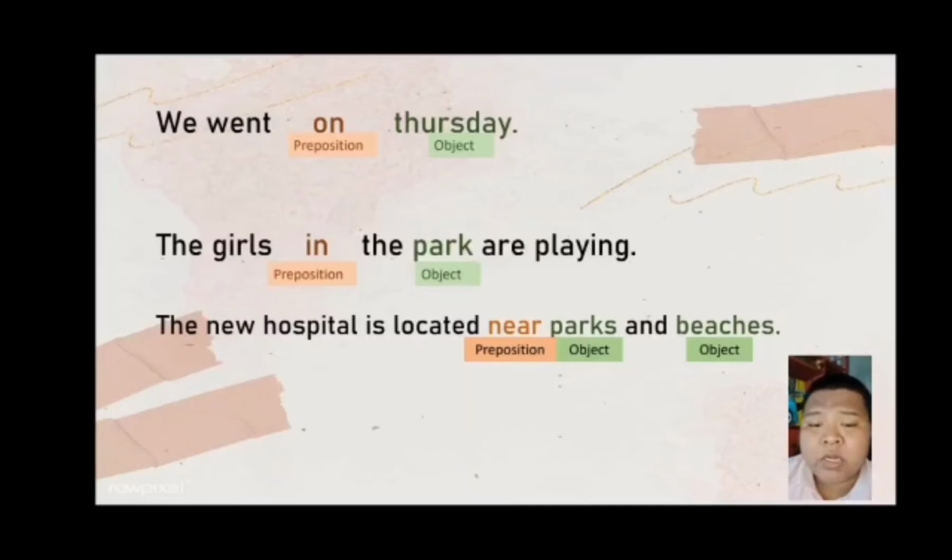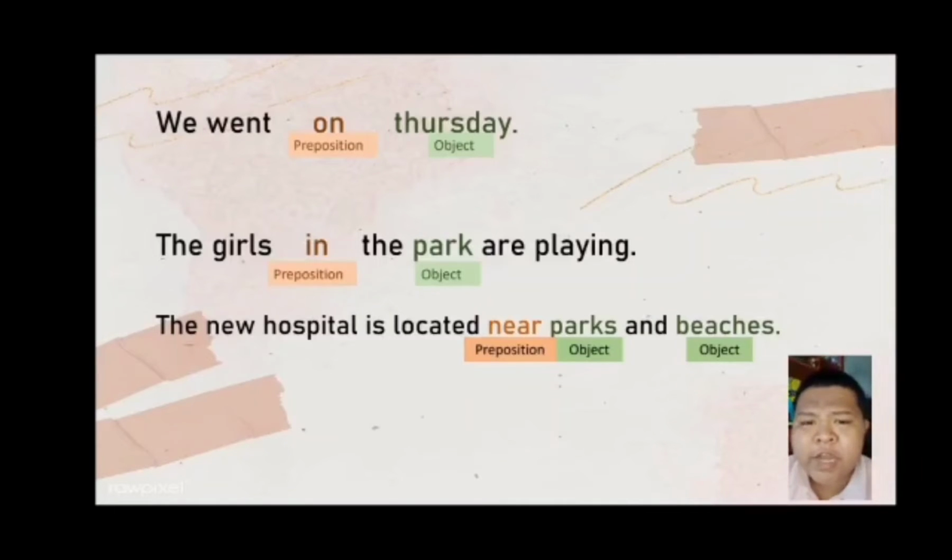Our preposition here is on, and our object is Thursday. The second example is the girls in the park. Our preposition here is in, and our object is park. The third example is the new hospital is located near parks and beaches. Our preposition here is near, and our object is the parks and the beaches.